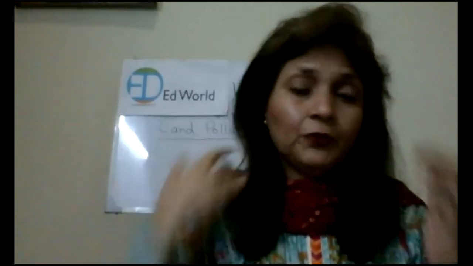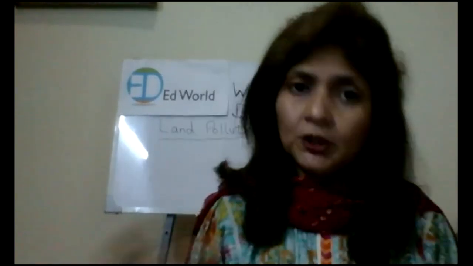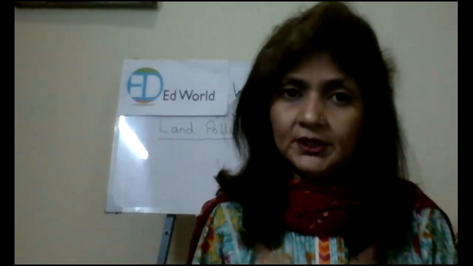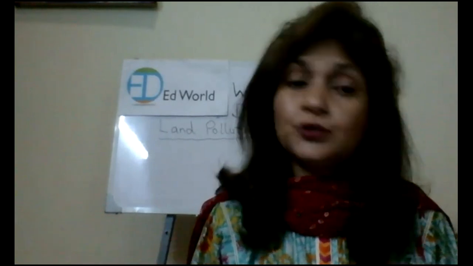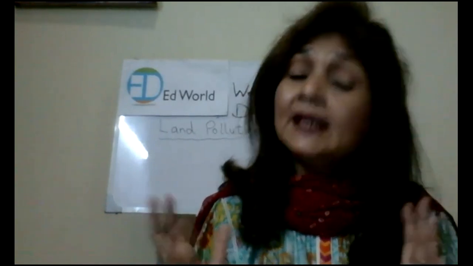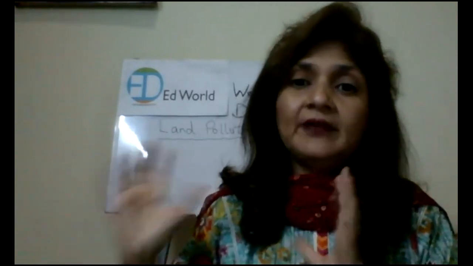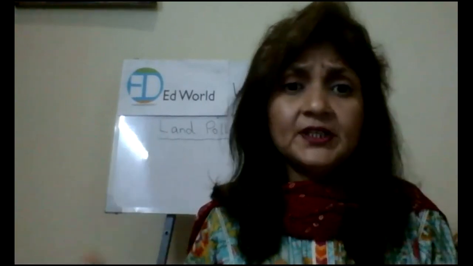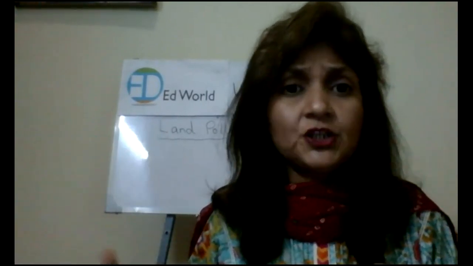Okay. So you have seen how pollution is harmful for us. In this video, you have seen all the pollution. So turn by turn, we are going to discuss these four types of pollution. Today we are going to discuss only land pollution. And you know how land is polluted: when you throw garbage on the floor, when you throw wrappers and eatables, the rubbish on the ground, your land will become polluted.